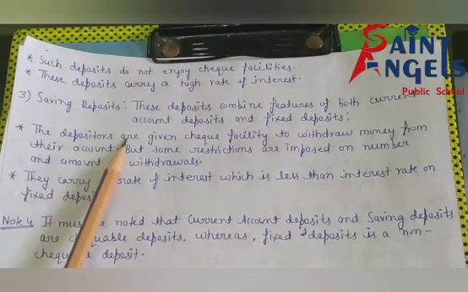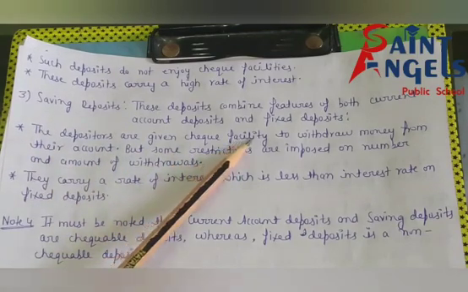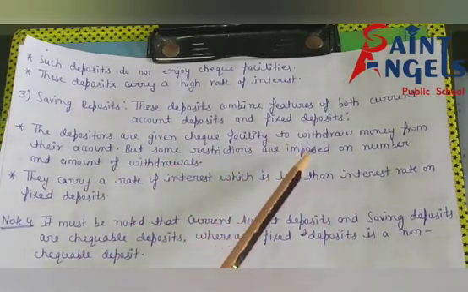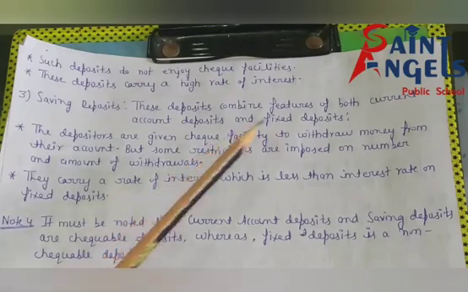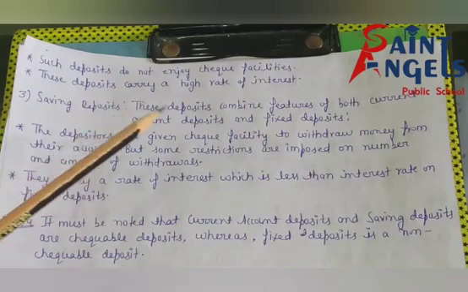See, the depositors are given check facility. It means that in saving deposits, banks provide check facility to the depositors to withdraw money from their account, but this line is most important: but some restrictions are imposed on number and amount of withdrawals as compared to current account deposit, because in current account there is no restriction on number and amount of withdrawals.